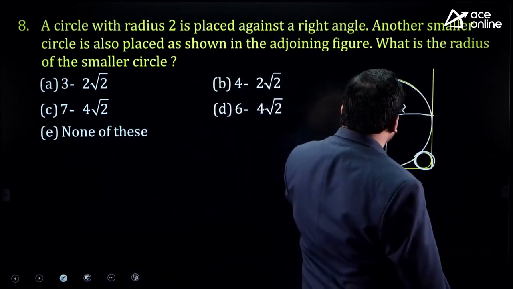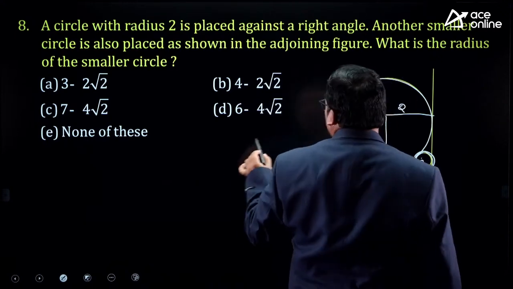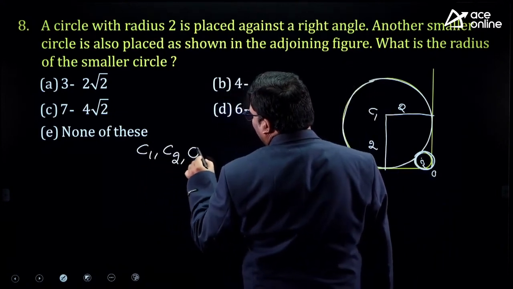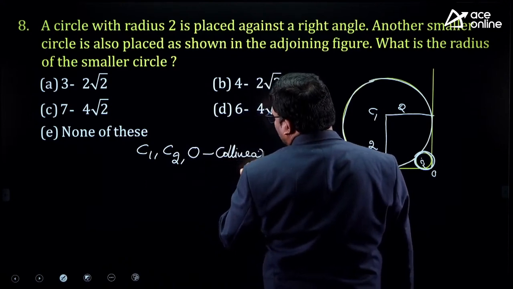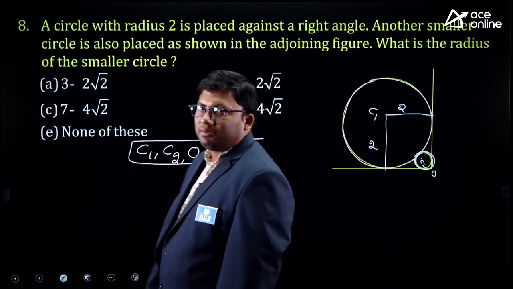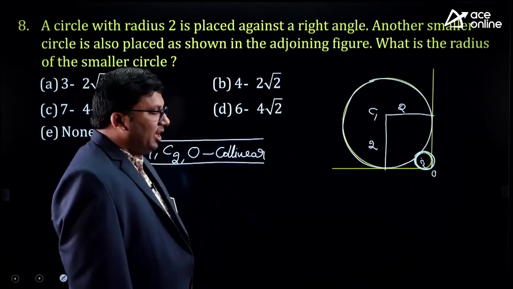If I call these centers C1, C2, O, all these 3 points are collinear. Please add that point. What is collinear? If I draw a line, all the 3 points will lie on the same line. C1, C2 and O all are collinear.